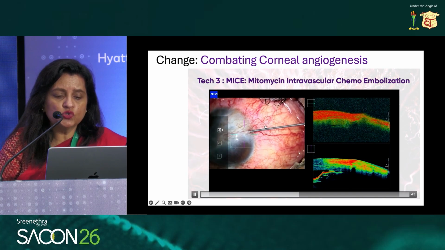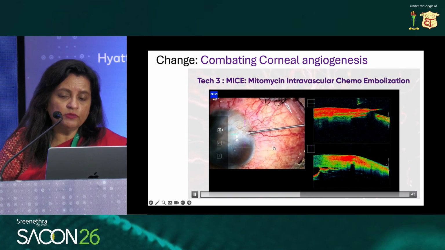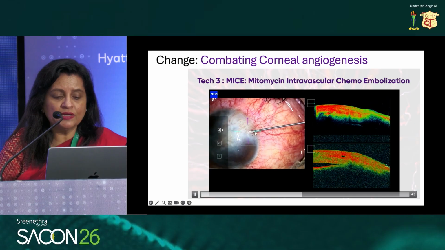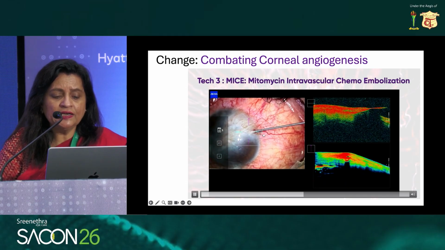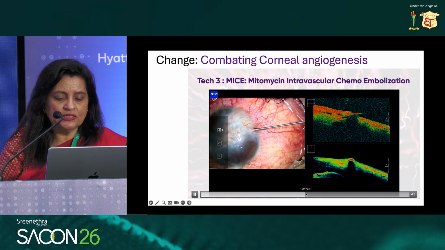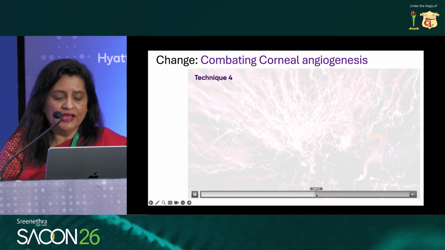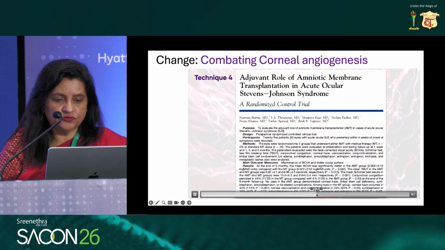Another technique is the use of mitomycin intravascular chemoembolization. So mitomycin is being used here, directly injected into the vessel, so that the vessel again becomes a ghost vessel and the vascularization is taken care of.